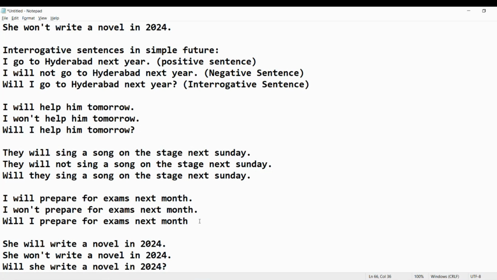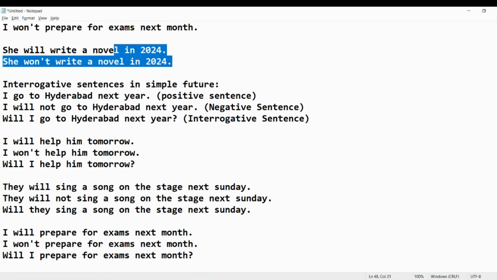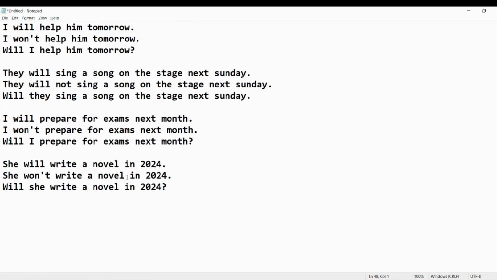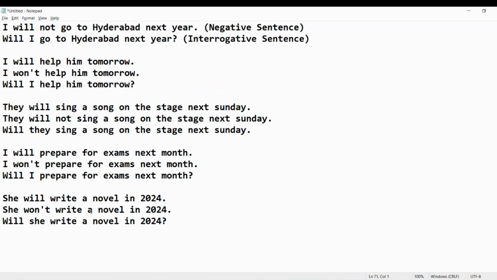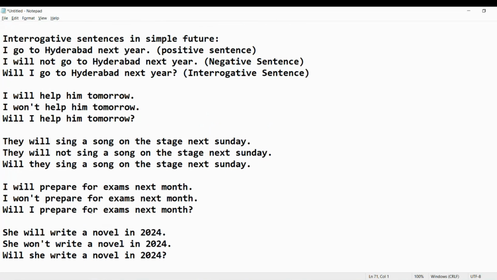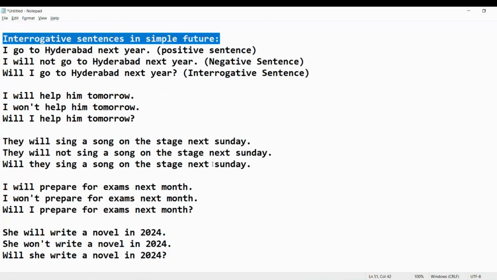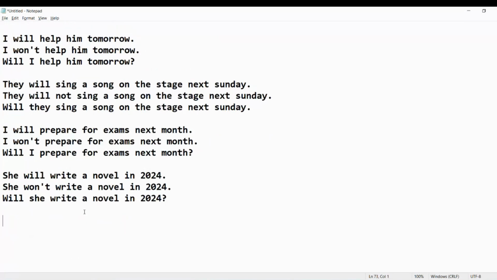Okay. So if we don't write question mark, it's wrong. So we must remember to keep the question mark at the end of the sentence. So this is the way we have to change into interrogative. Now let's write negative interrogative sentences. Negative interrogative sentences in simple future.